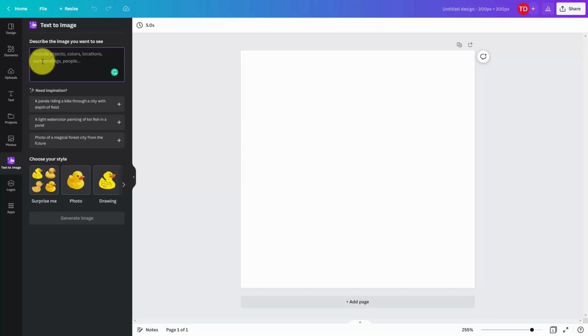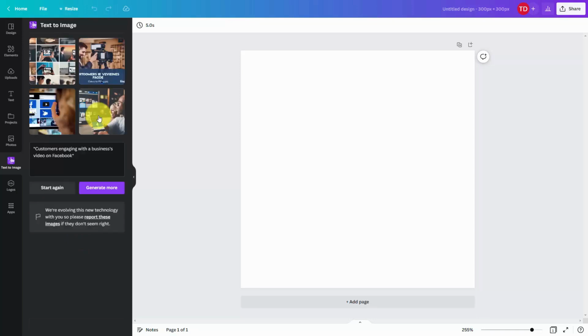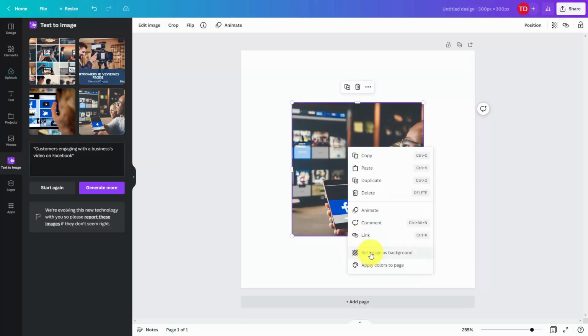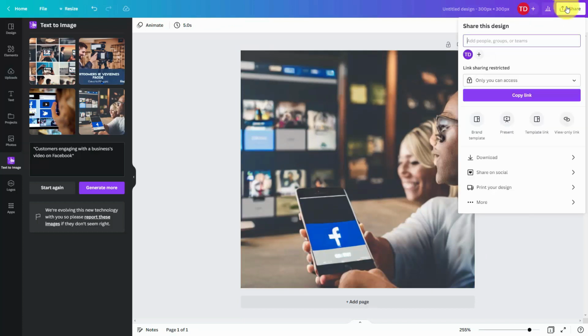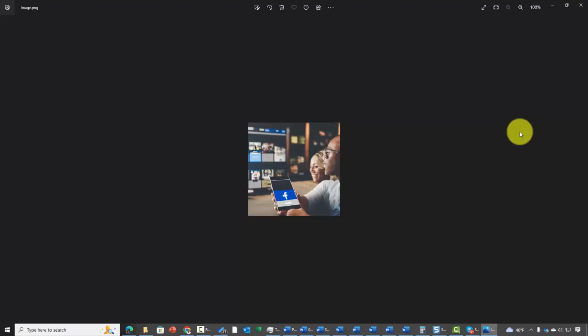We're going to select one of the image prompts. Once we have our prompt, we're going to select photo. We're then going to generate the image, and we can select an image that we want. We can add it, and typically what we can do here is set the image as the background. What we can then do inside of Canva is download the image. So we're going to click download, and we're going to download the image as a PNG file. And we have now created an appropriate image to use in our sales presentation.